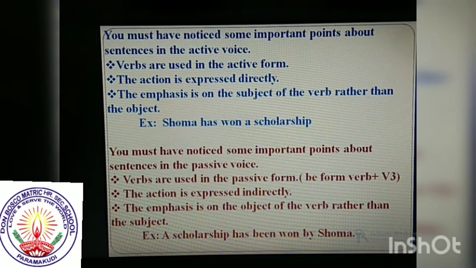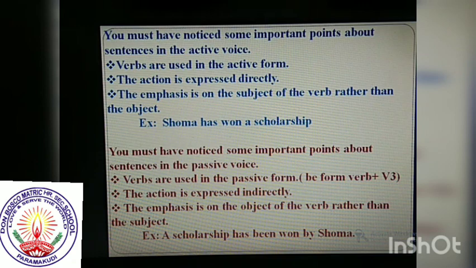The second one, the action is expressed directly. Listen to the example: Soma has won a scholarship. The action is expressed directly. Then the third one, the emphasis is on the subject of the verb rather than the object. Emphasis means importance here. So when we give importance to the subject, this is an active sentence. When we give importance to the object, this is a passive sentence.